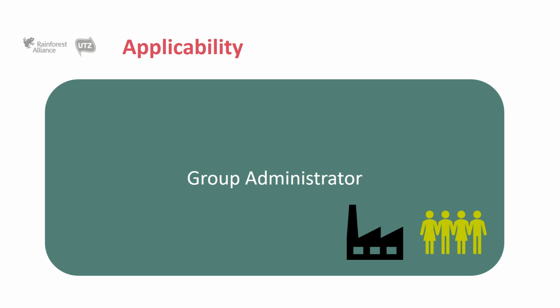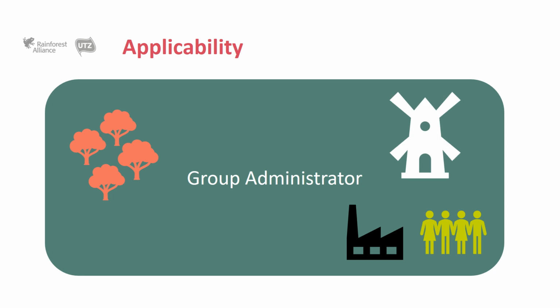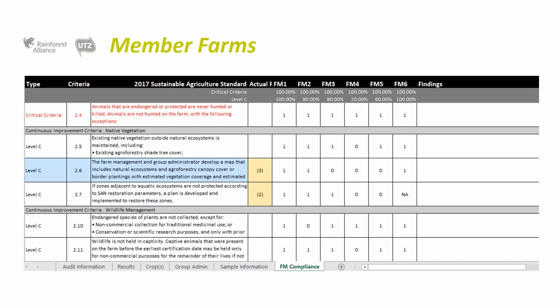And in case it has them, the group administrator will be evaluated on criteria related to natural ecosystems, processing areas, handling of agrochemicals, or any other element that is limited to the impact areas.